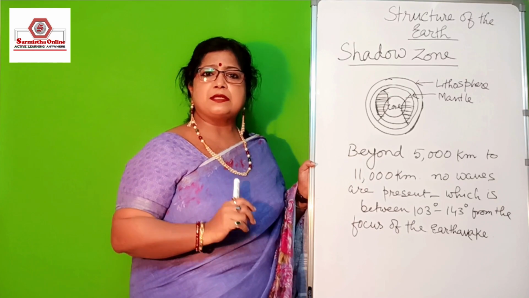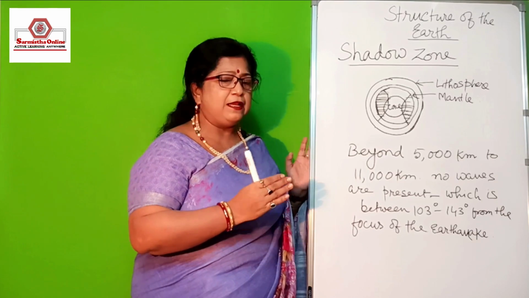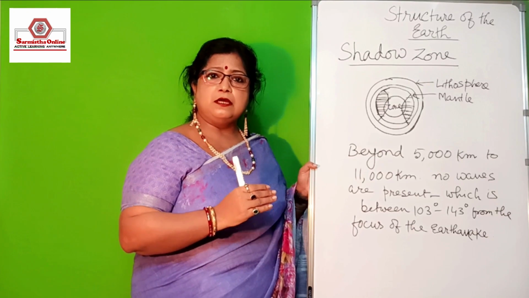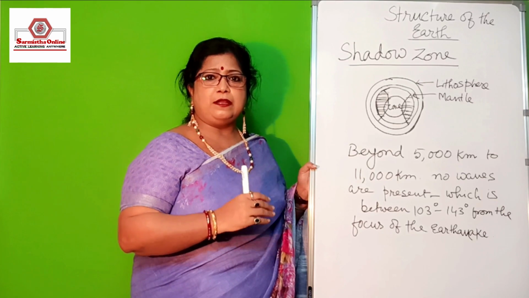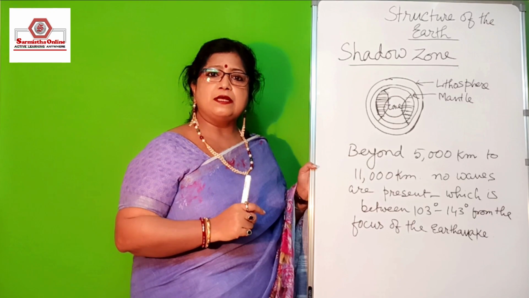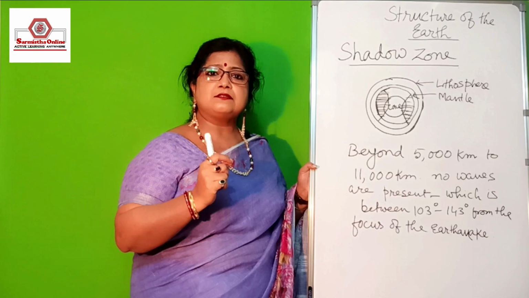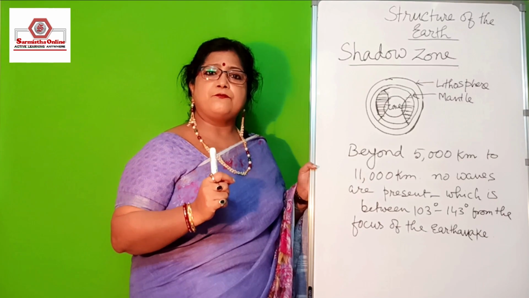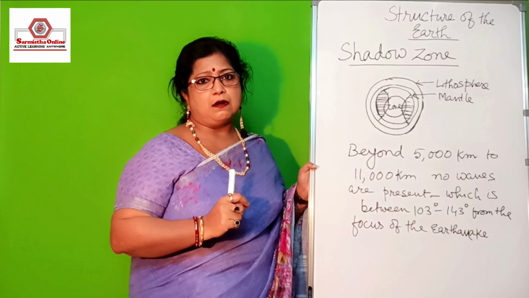Even the P waves are not present, and that is very close to the inner core. This layer where the earthquake waves are not present is known as the shadow zone, which can be measured between 103 degrees to 143 degrees from the focus of the earthquake.